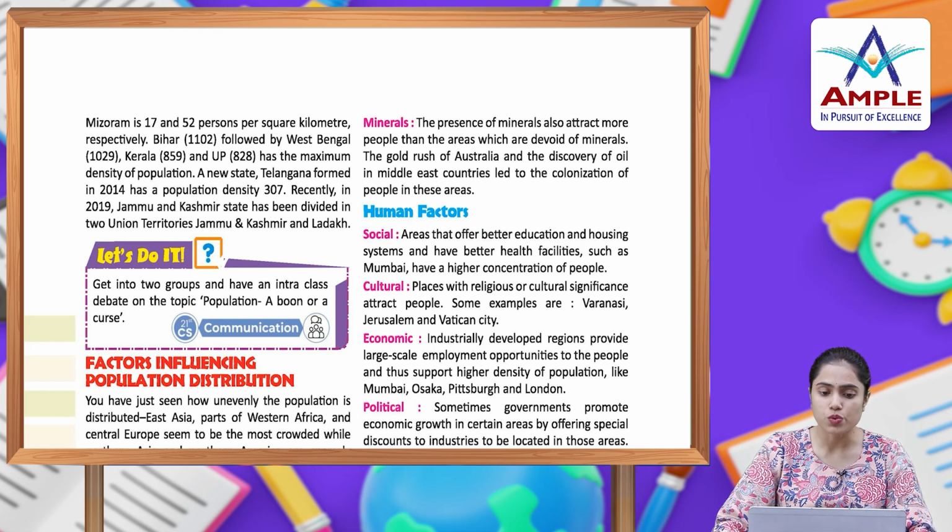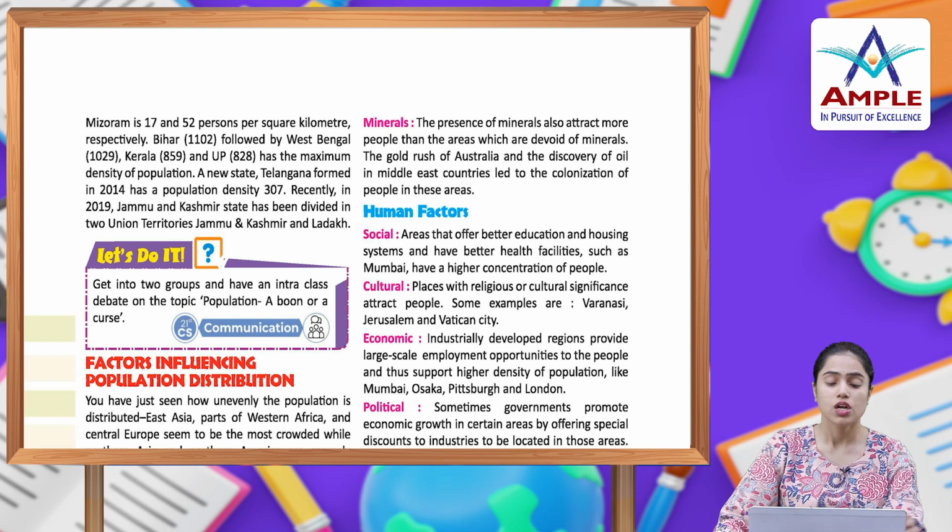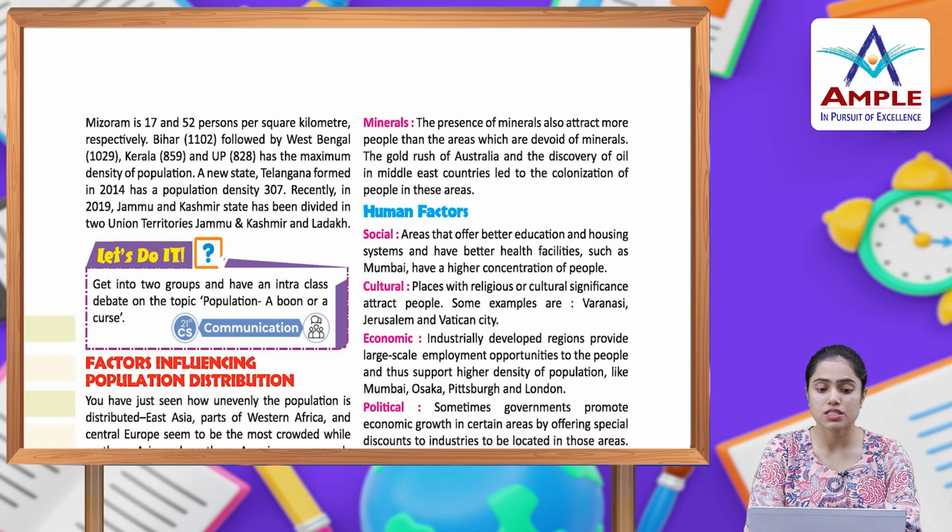Bihar 1102, followed by West Bengal 1029, Kerala 859 and UP 828, has the maximum density of population. A new state, Telangana, formed in 2014, has a population density of 307. Recently in 2019, Jammu and Kashmir state has been divided into two union territories, Jammu and Kashmir and Ladakh.